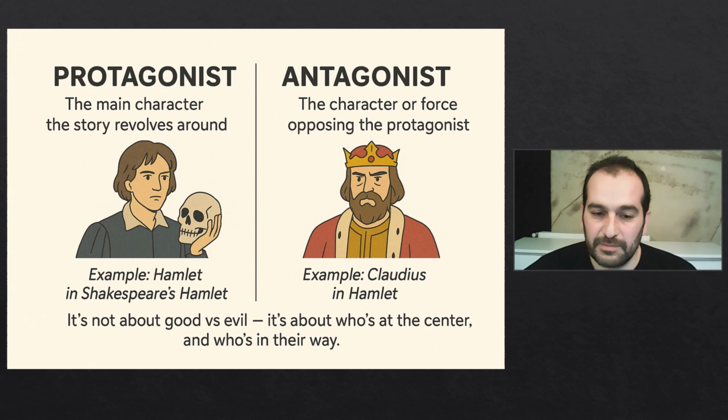For example, in Hamlet, let's say that Hamlet himself is the protagonist, so Claudius is his antagonist. He is the character that is standing in his way. So it's not about good and evil, but about who the story is about and who's standing in their way.